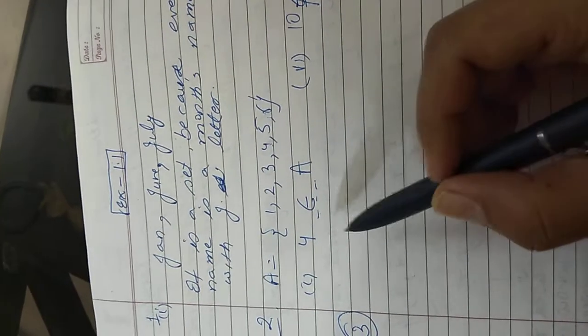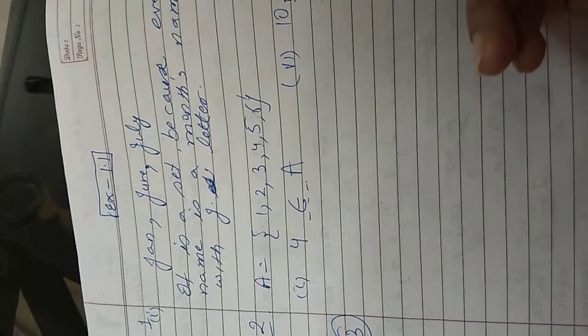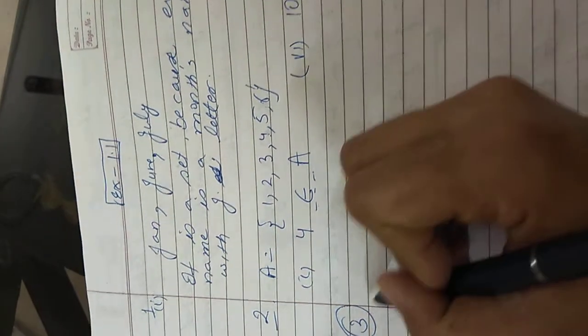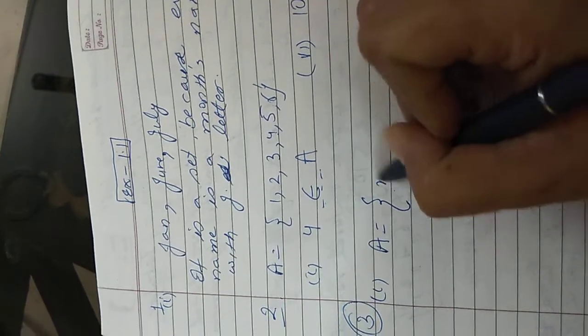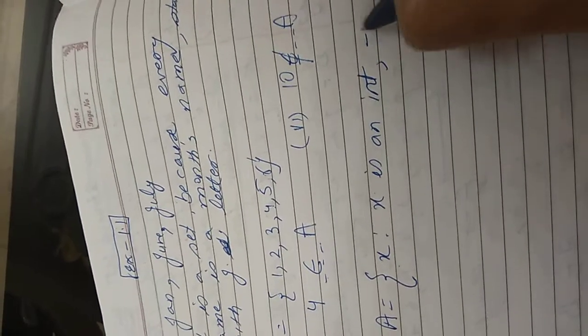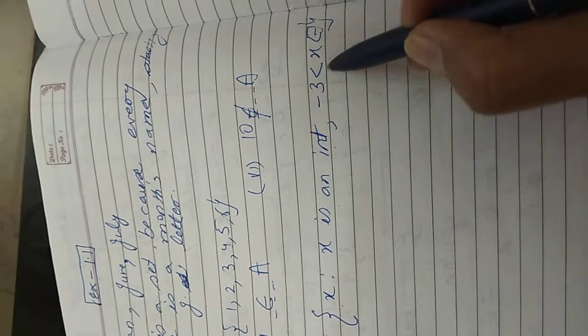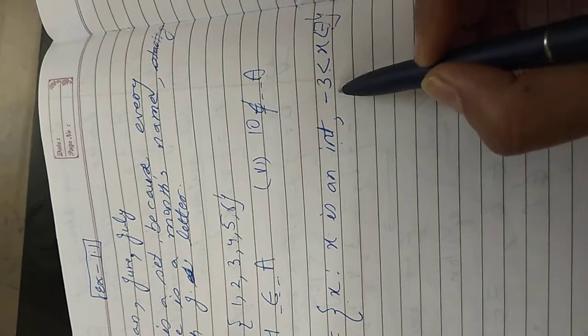Third sum, we have to write down the sets in the roster form. Roster form means we have to list all the elements where the set is given in the set builder form. Part A is given: A is the set of all x, where x is an integer, and -3 < x < 7. So we have to write down all the integers which are lying between -3 and 7. It is a less than sign, that means -3 and 7 will not be included.